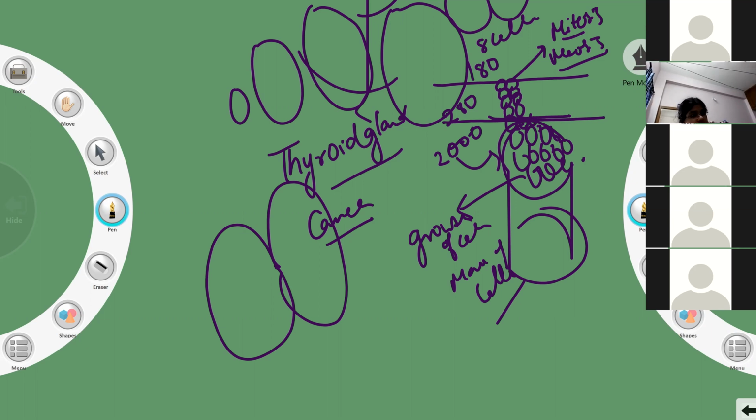They secrete blood, and a lot of pus will be coming out of the tumors, and because of the pus, the pain, and the fever, there are a lot of symptoms. Because of that it creates a lot of problems, and human beings cannot bear it, and they will die.